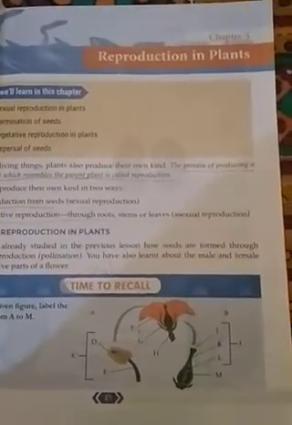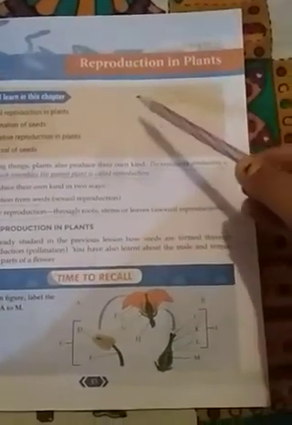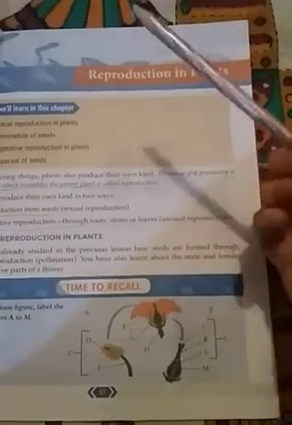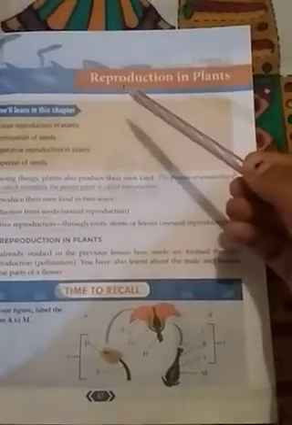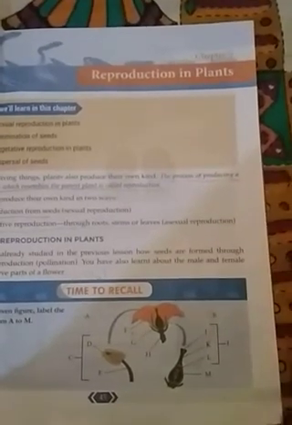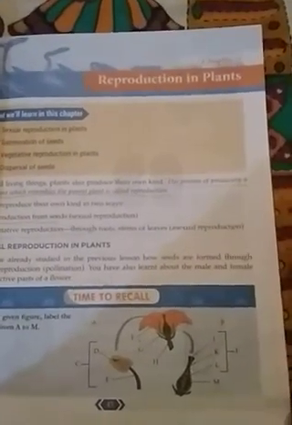So all of you know, what is reproduction? Reproduction means production of the same kind. For example, a rose plant will produce more rose plants. That is the reproduction of the rose plants.